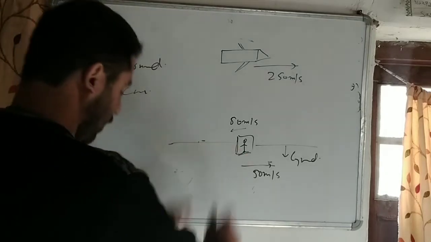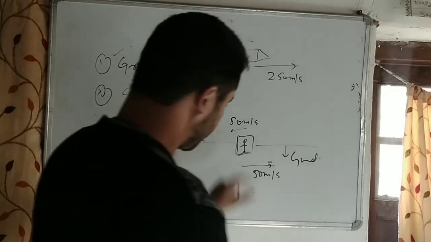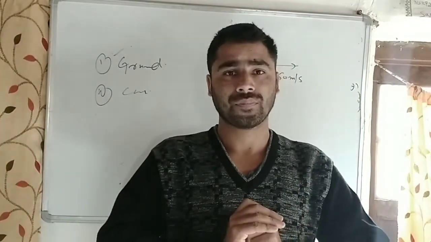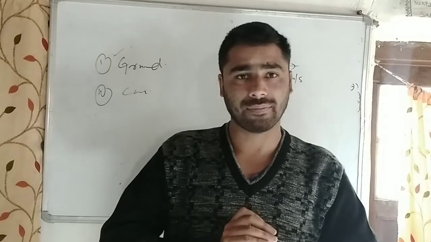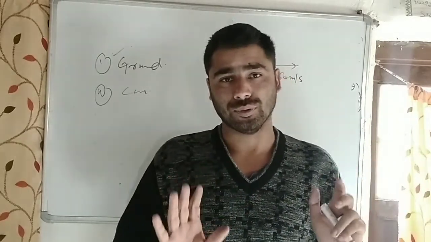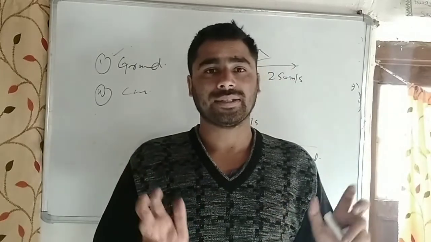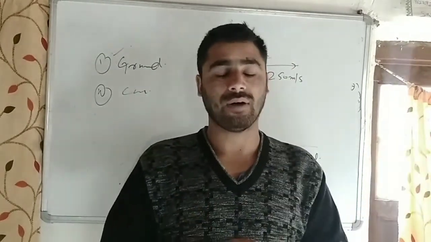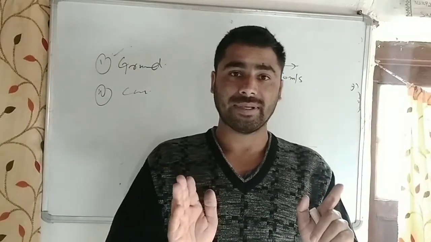See, any observer sitting in any moving object sees the things around him moving backwards with the same speed as that of the object. But the things which are at rest in the outside surrounding remain at rest.